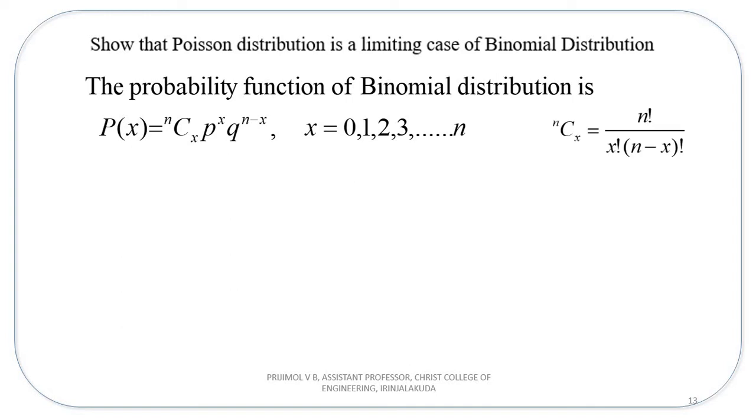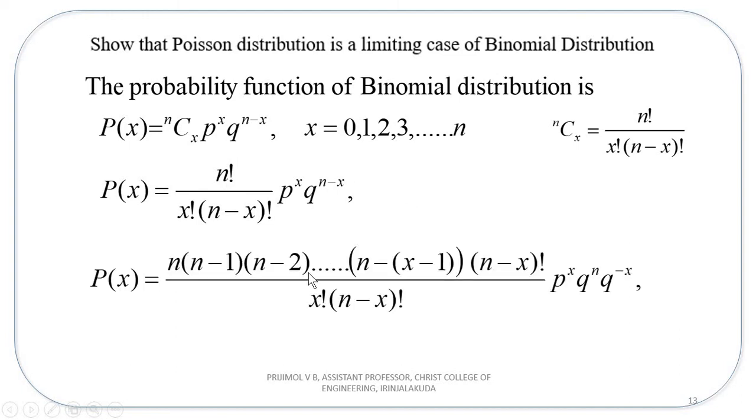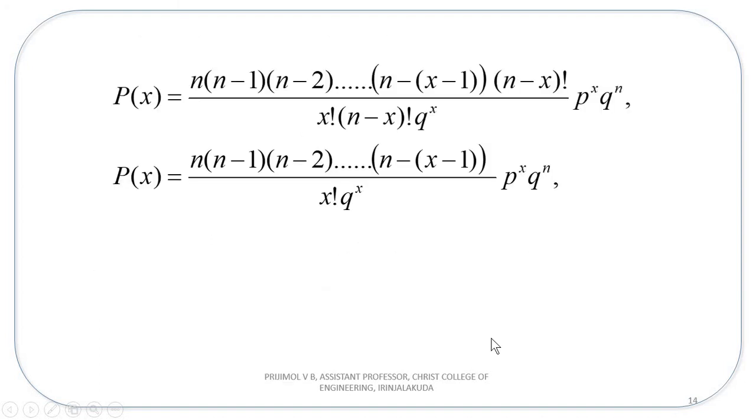Now rewrite nCx using this formula. Again, you can expand n factorial as n into n minus 1 into n minus 2 into n minus x minus 1 into n minus x factorial. Now you can cancel n minus x factorial in the numerator as well as the denominator. After cancelling, you will be left with this expression.